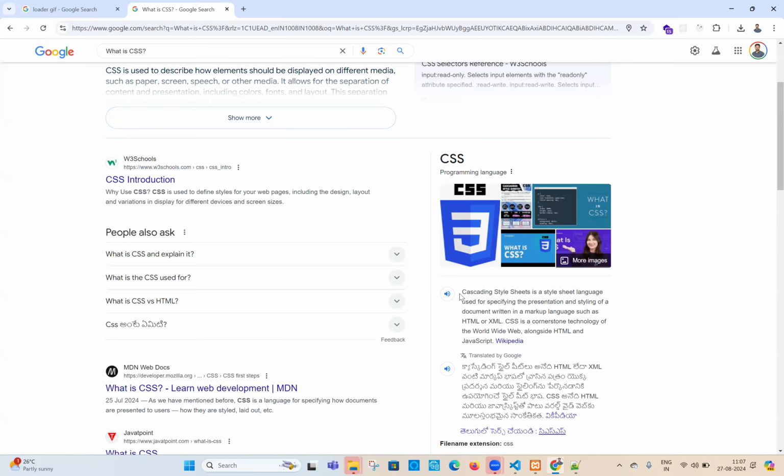Here also, Wikipedia: cascading style sheet is a style sheet language used for specifying the presentation and styling of a document written in a markup language. So simply what he is saying here is that by using CSS, we can design the HTML. So different people are saying different answers.